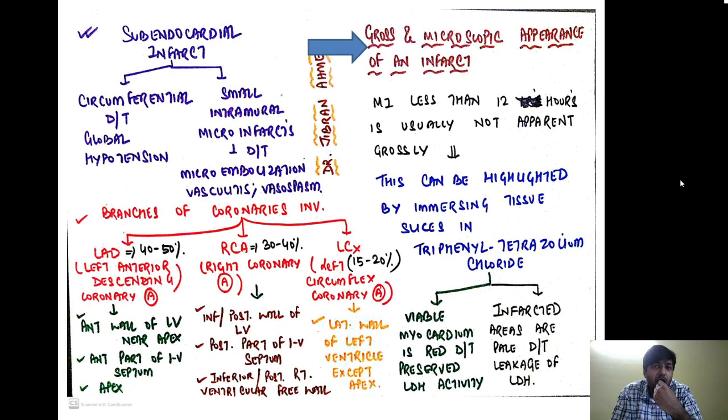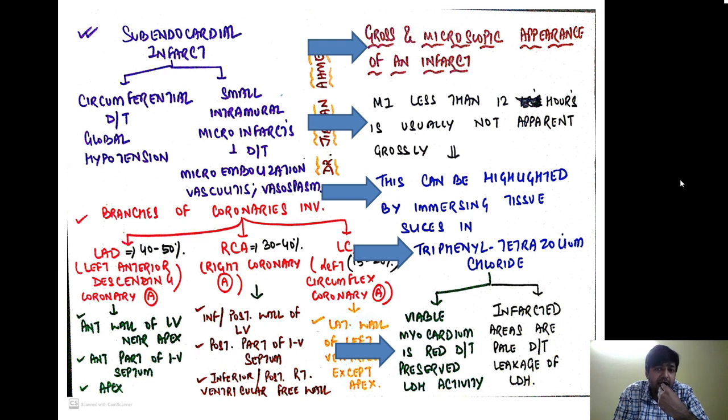Remember, we are going to read the gross and the microscopic appearance of infarct, but before that we have to understand that myocardial infarction which is less than 12 hours old is usually not apparent grossly. So you cannot see any visible infarction grossly if it is less than 12 hours. If we want to see infarction within 12 hours, it can be highlighted by immersing the tissue slices in triphenyl tetrazolium chloride. The viable myocardium will become red because of the preservation of LDH activity, whereas the infarcted areas are pale because of leakage of the LDH.